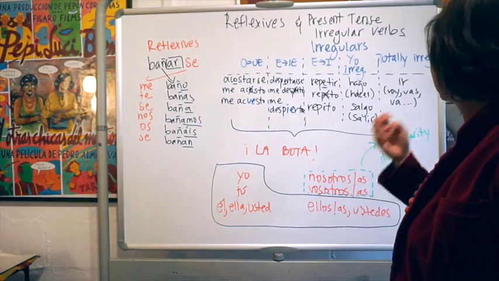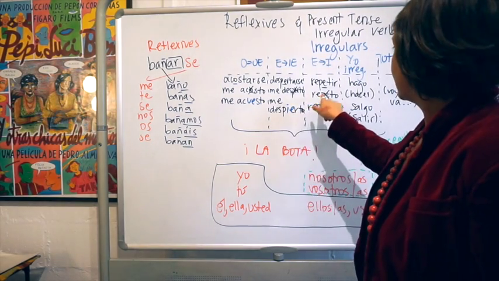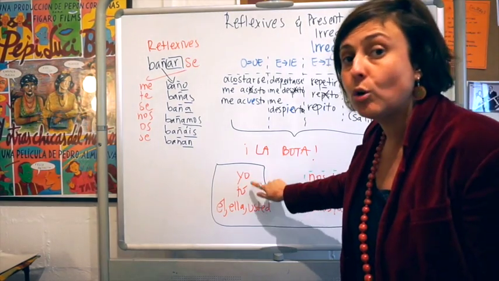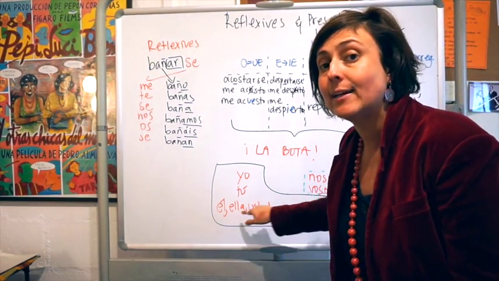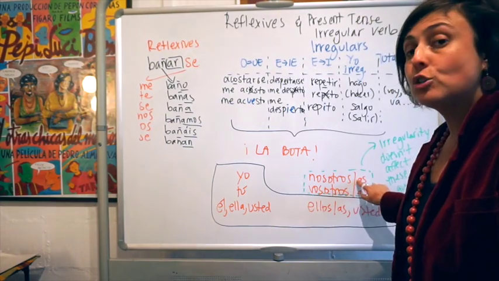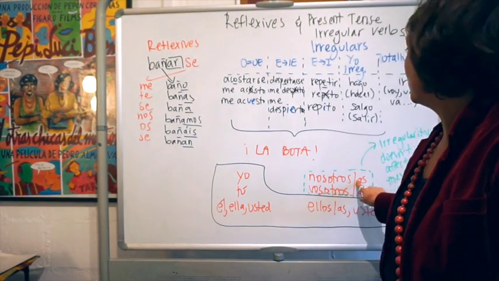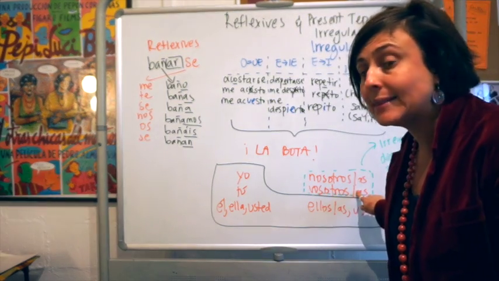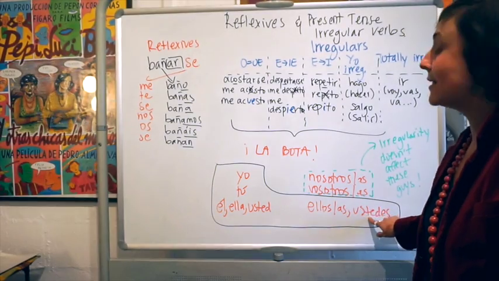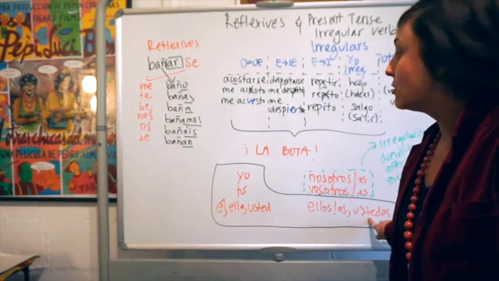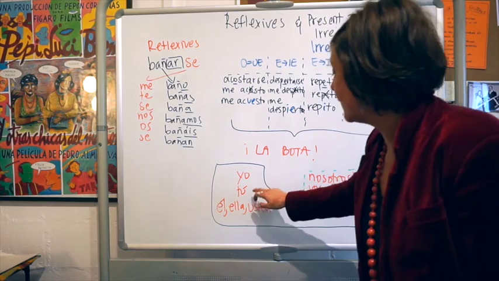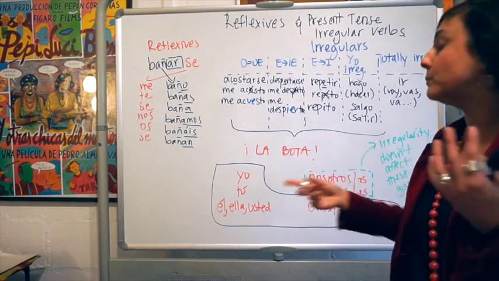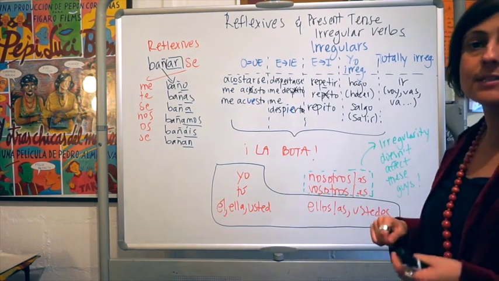For example, let's take the verb again. Let's take the verb repetir, to repeat. Yo repito, tú repites, él, ella, usted repite, nosotros repetimos, vosotros repetís, ellos, ellas, ustedes repiten. Alright? So you see there, irregular, irregular, irregular, irregular, normal, normal. Okay? This is just how it is. Think of a boot because it is an easy way to leave these guys outside.